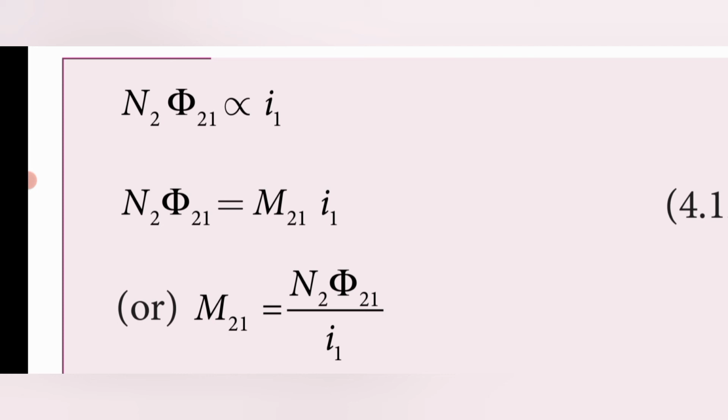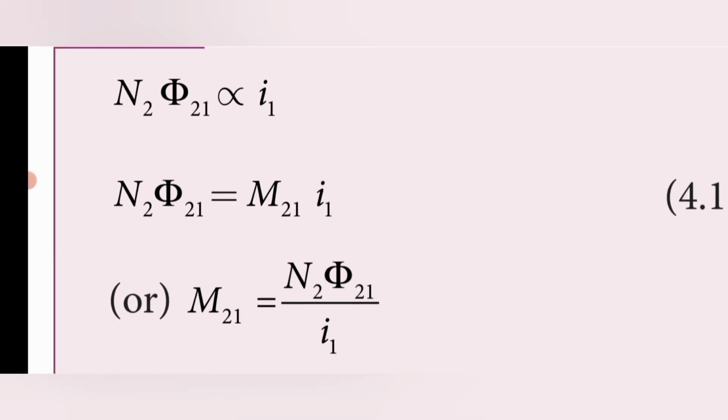Then we remove the proportionality symbol and introduce a constant M, which is the mutual inductance. So N2 phi 21 is equal to M21 I1. M21 is produced in the second coil, that's why it is 2 to 1. To find the value of M21, rearrange the equation: M21 is equal to N2 phi 21 divided by I1. This is the mutual inductance of the second coil.